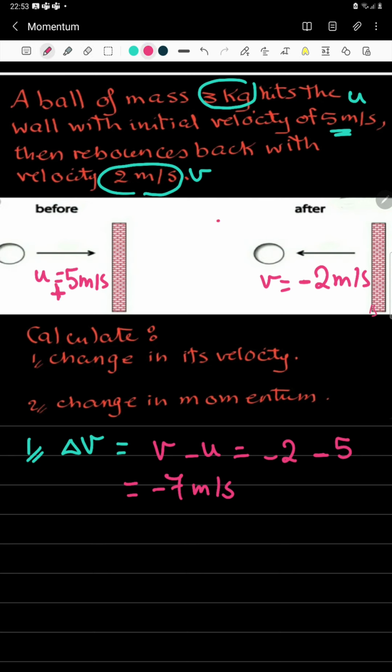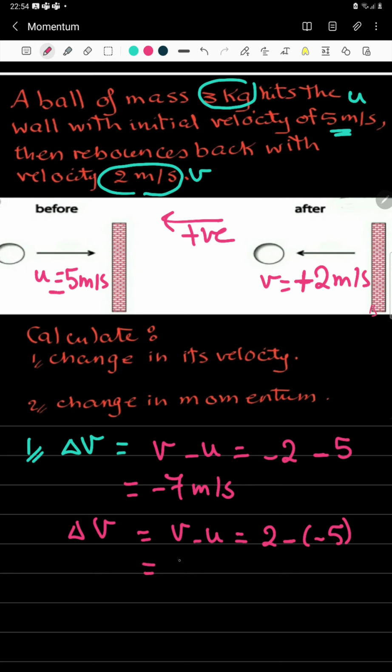Now let's assume that the positive direction is in the opposite direction to this one. I'll assume that this is my positive direction. If this is my positive direction, going to the left is assumed to be the positive, then the V will take a positive sign and the U will be given a negative sign, because this is the opposite of the positive that I assumed. So I can calculate delta V equals V minus U, which is 2 minus negative 5. This is going to make the change in velocity 7 meters per second. It's the same value. Both are correct.